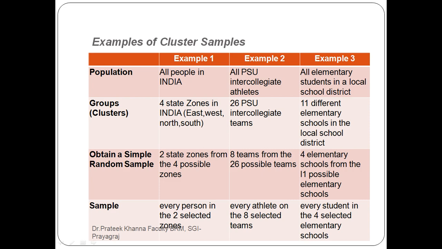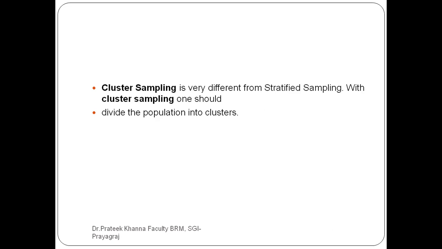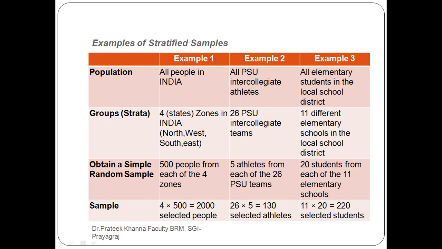Now compare this example to the last example of stratified sampling. This example is divided into three different examples. Now population: in example 1, all people in India, all people living in this country. Example 2, all possible inter-college athletes. And the third is all elementary schools in the local school district. We have taken the same examples in cluster sampling also.